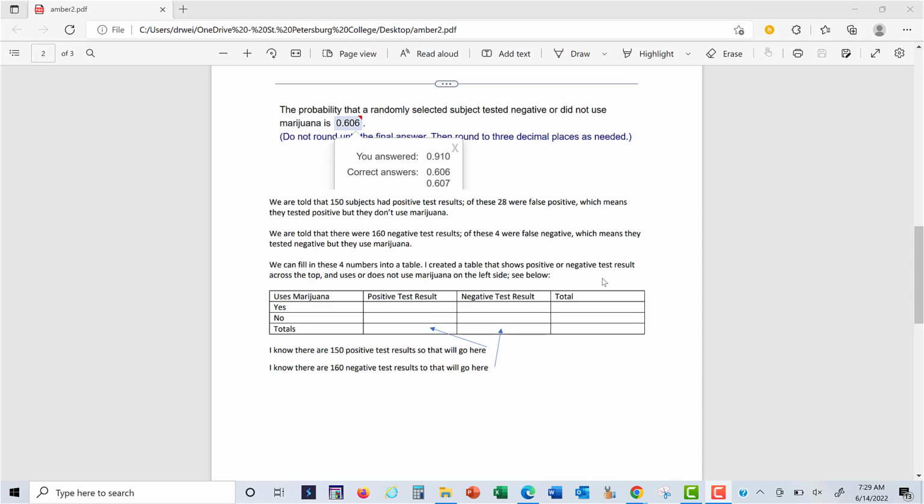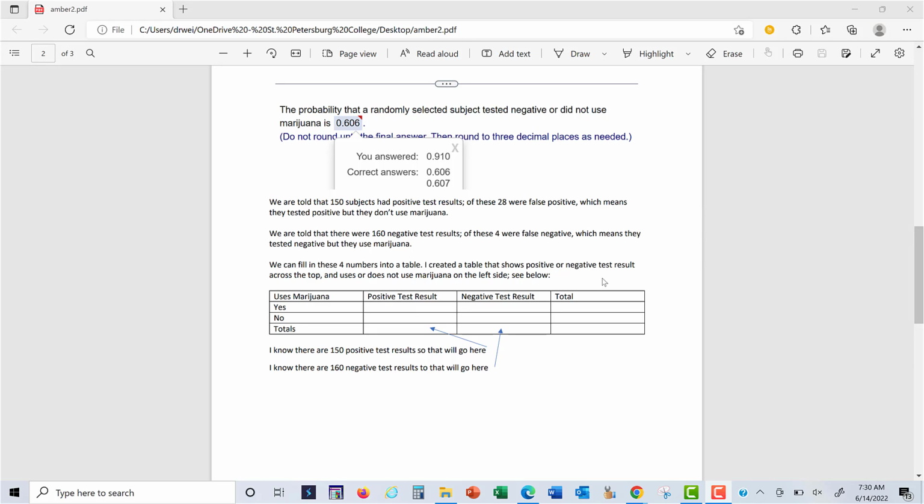So we were told there's 150 subjects with positive results, and of these, 28 were false positive, which means they tested positive, but they don't use marijuana. And then we were also told there's 160 negative test results, of which there are 4 false negatives, which means they tested negative, but they actually use marijuana.